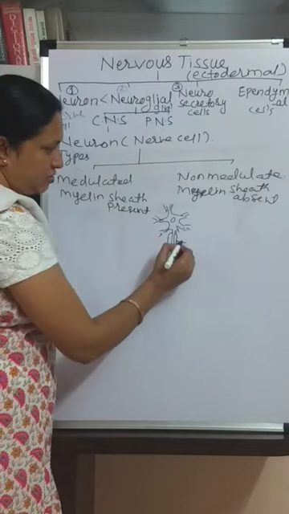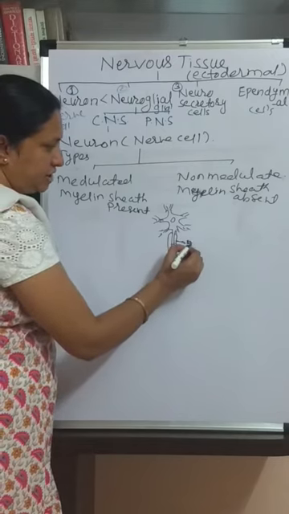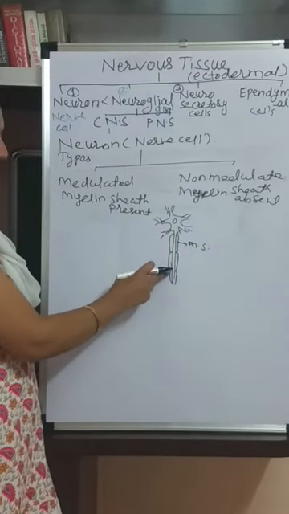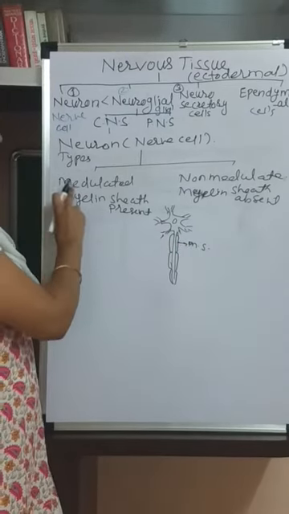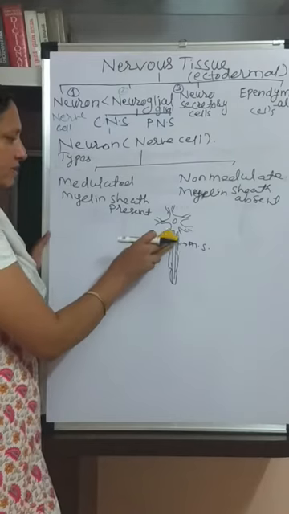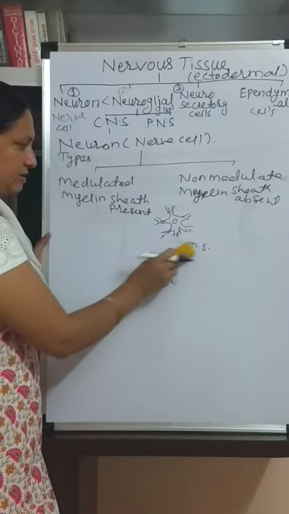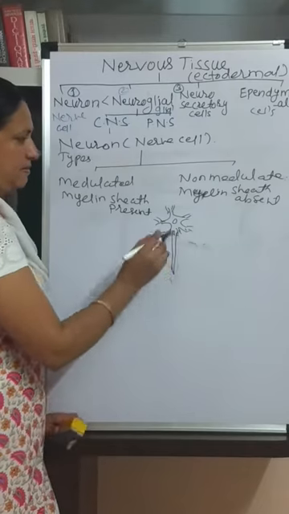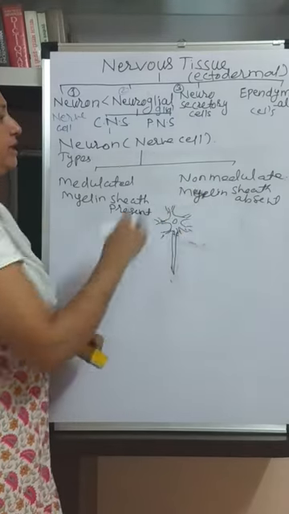This covering is called the myelin sheath. So when this myelin sheath is present, it is called a myelinated neuron, and when this axon is not covered by myelin sheath, it is called a non-myelinated neuron.